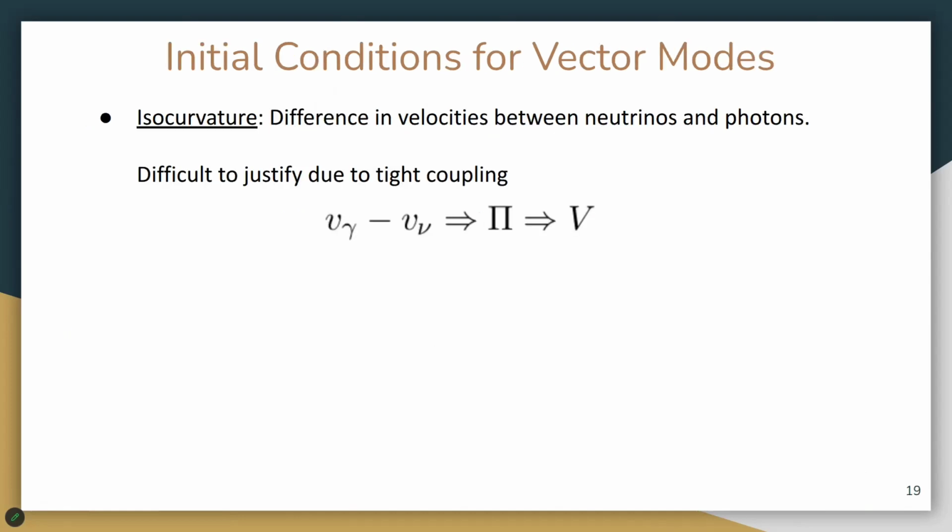So the first one is called the isocurvature one, which has been studied extensively in the literature. We assume that there is enough velocity difference between the photons and the neutrinos in the very early universe that can generate an anisotropic stress of neutrinos, which will then source the vector modes. This is, of course, difficult to justify, given that in the very early universe, things are highly tightly coupled, and so such a velocity difference is difficult to exist. Yet, we entertain this concept and see where it leads us.